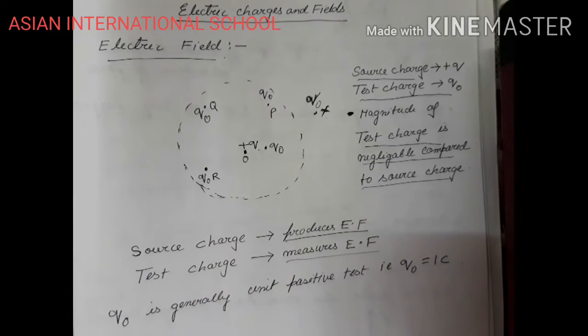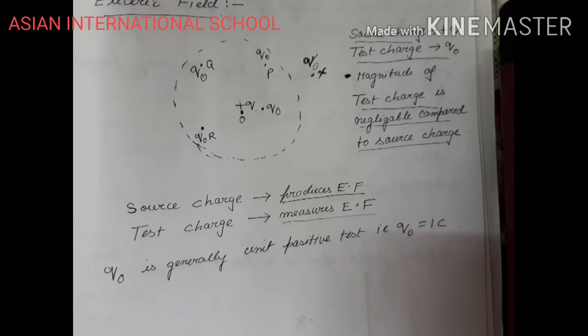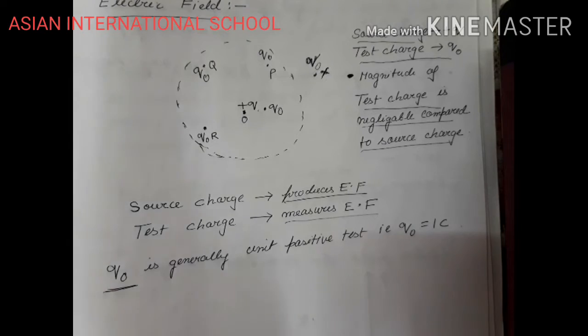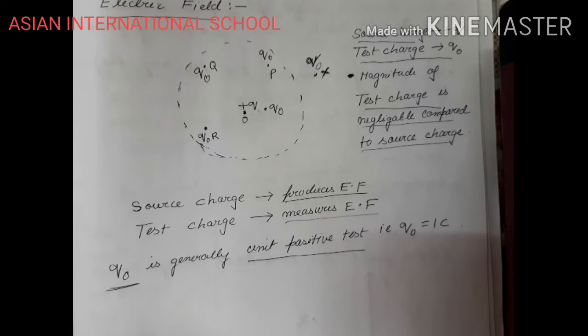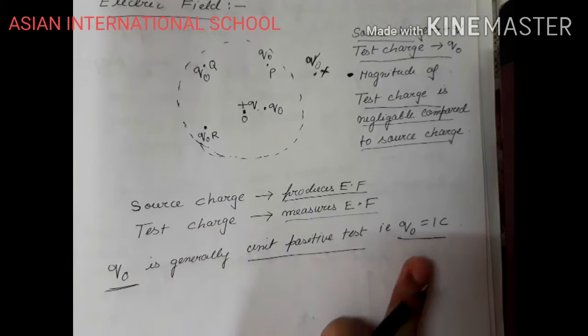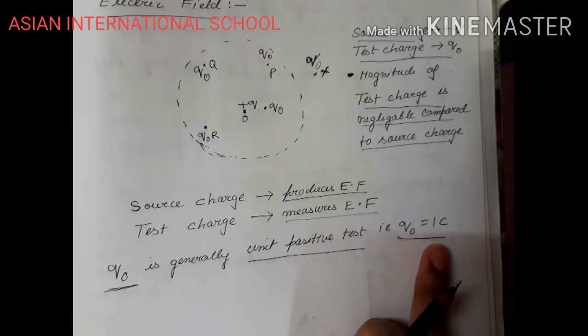Okay. Now, generally when we say the word test charge, we mark it by Q naught. Q naught is generally a unit positive test charge. Whenever we say the word test charge, we mean a unit positive test charge. That is, Q naught equals 1 coulomb. Unit positive test charge, it's a positive 1 coulomb. So this is the charge which we use for testing.